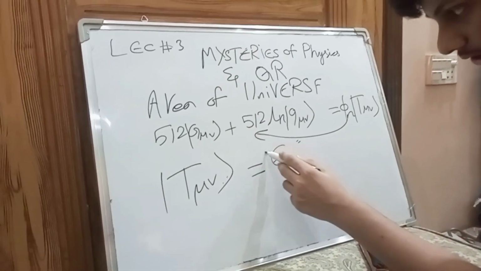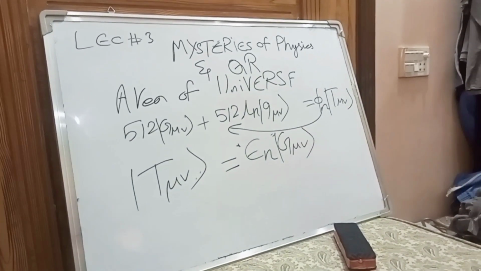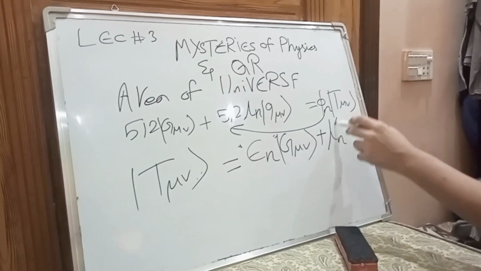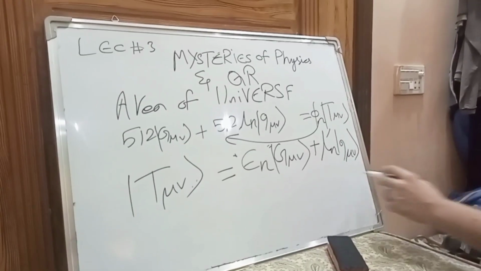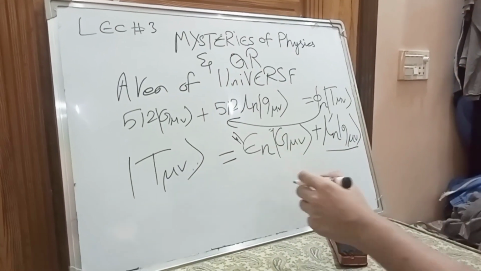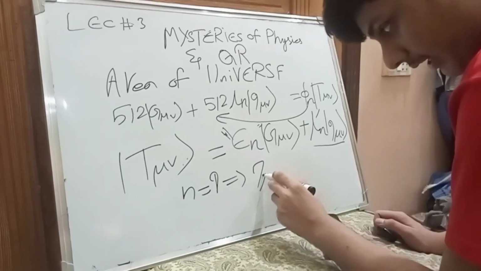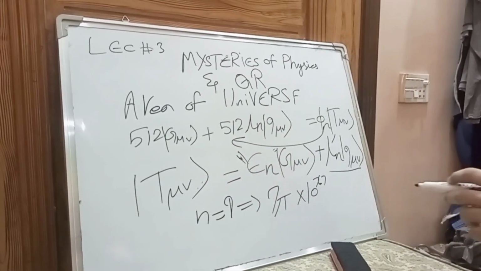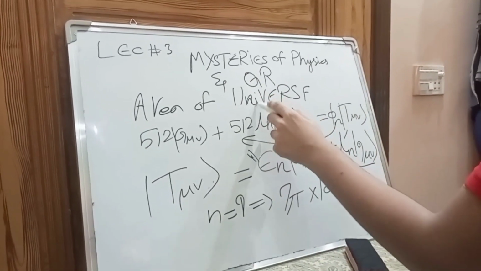This constant is called the Gauss constant, written with the space-time curvature amount, and it affects the cosmological constant. It's a new constant describing the dark energy term. Here this constant has a value at n equals 9. It has a value of 7 pi multiplied by 10 power 767, the same as the value at n equals 9 when we are talking about the stress energy constant.